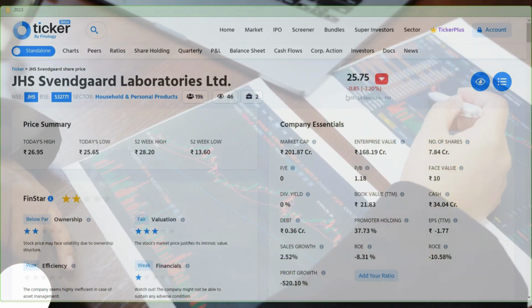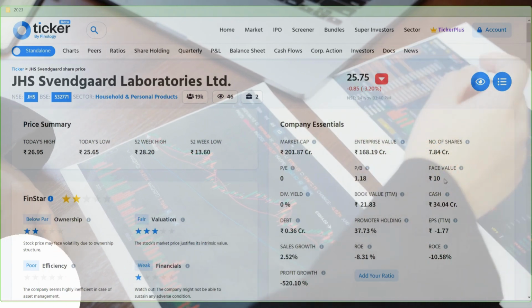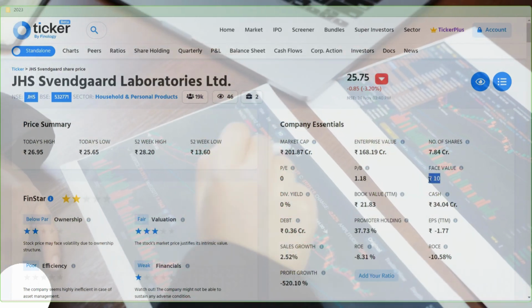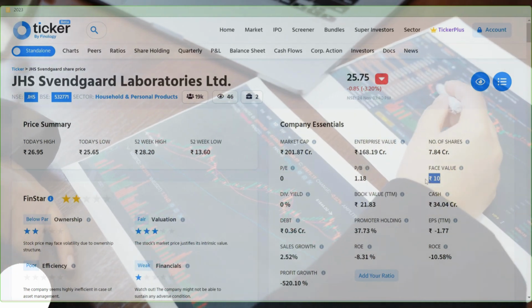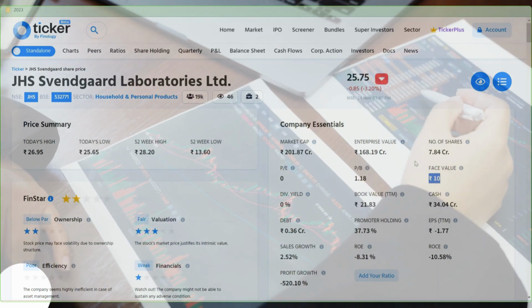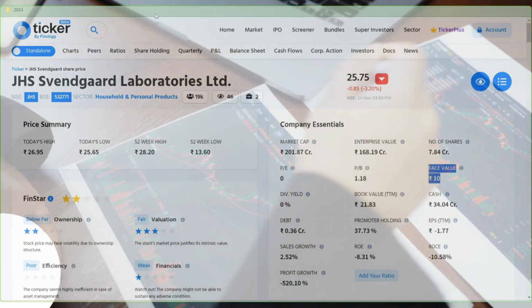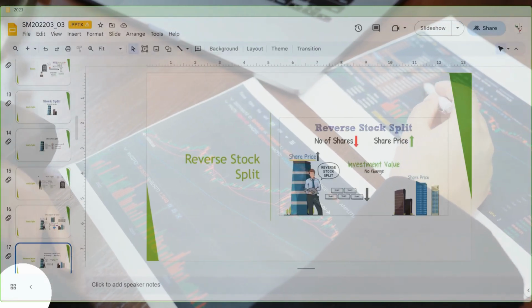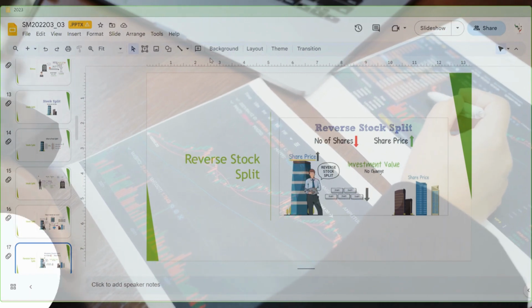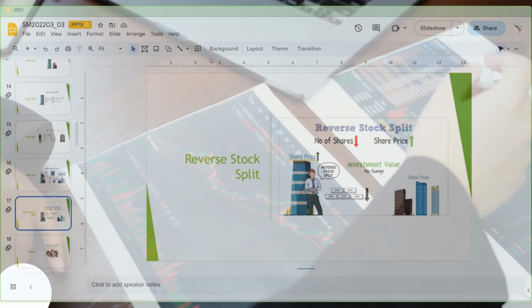I am waiting for when it will reflect in my portfolio. As of now, it has not reflected, but this has happened. The face value will remain the same. The number of shares will be merged. So they're not doing an exact reverse stock split, but they are doing some rebranding. They are selling out something, and some portion they are renaming. So their stock face value will not change in this case, but in an actual reverse stock split, face value will also change. Okay, so this is stock split and reverse stock split.